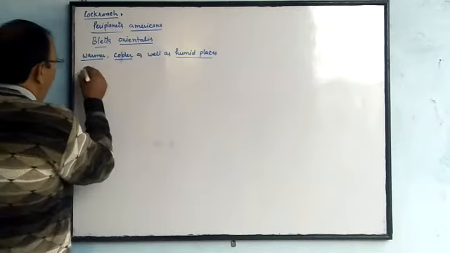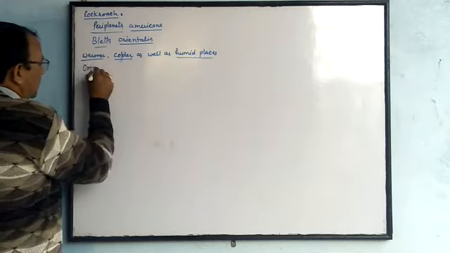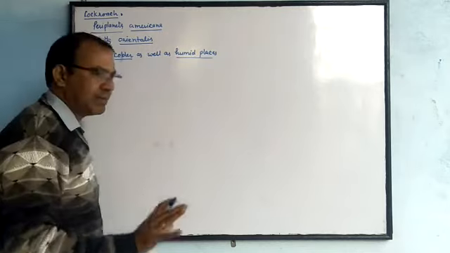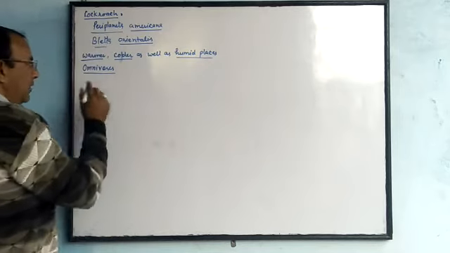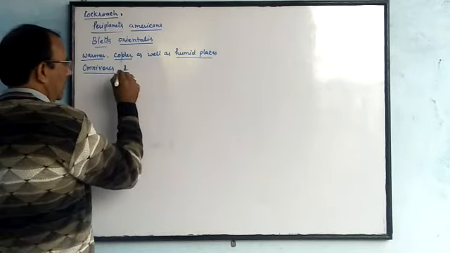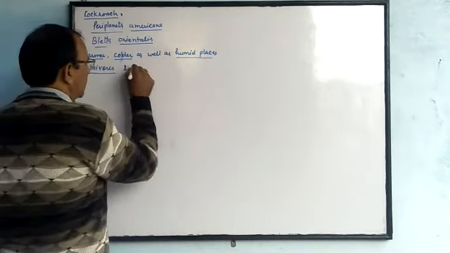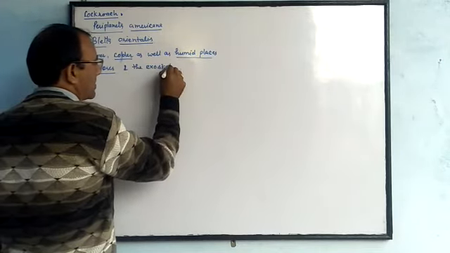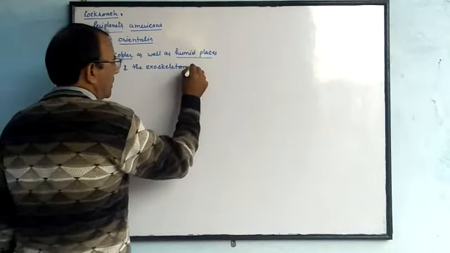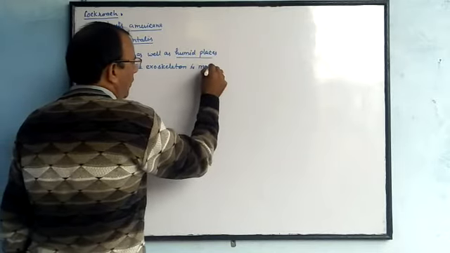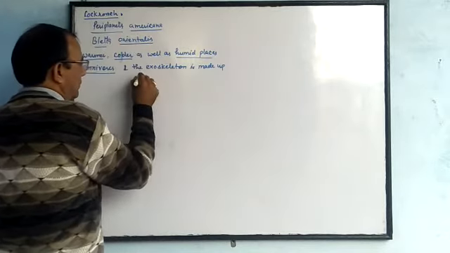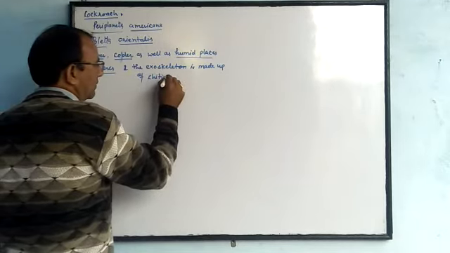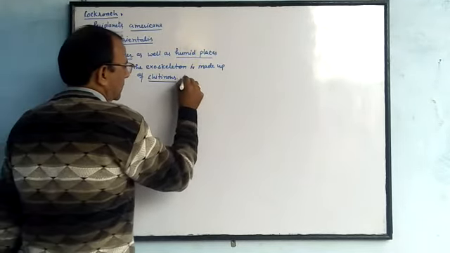The first one is that they are omnivores. These are the omnivores, meaning they can eat everything. And the second one is the body, or you can say the exoskeleton, is made up of chitin or chitinous substance.